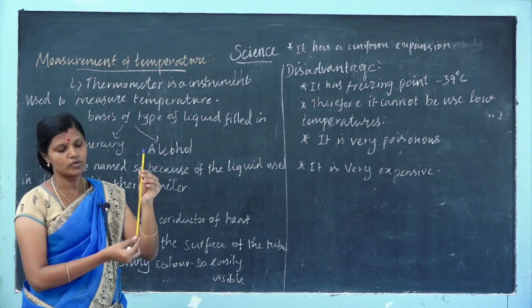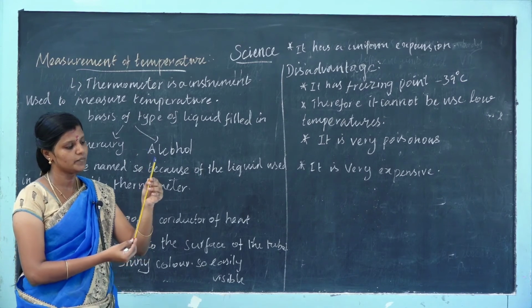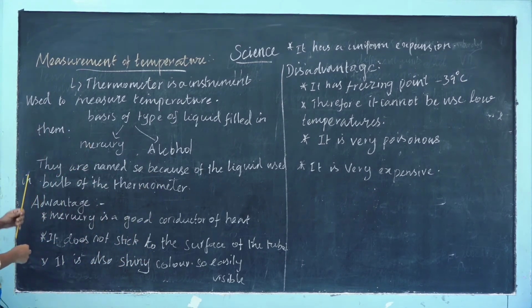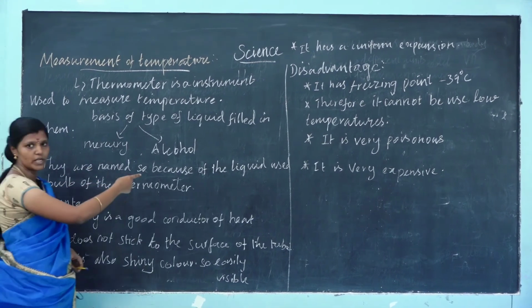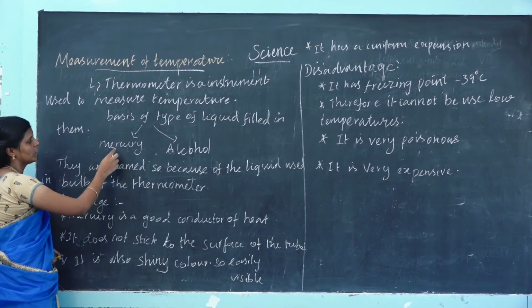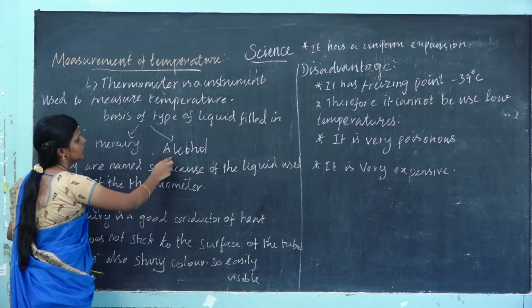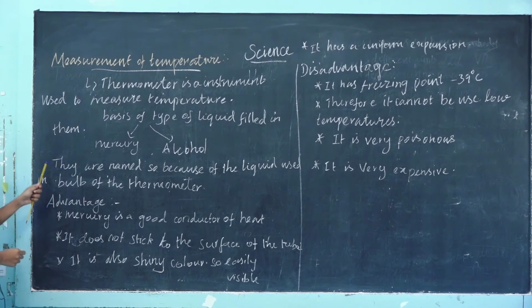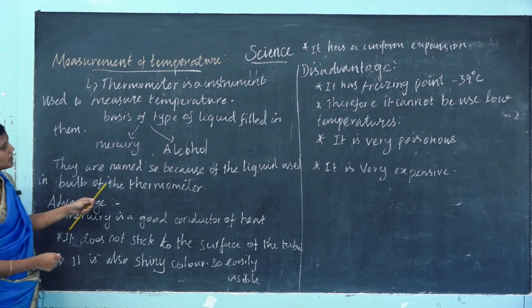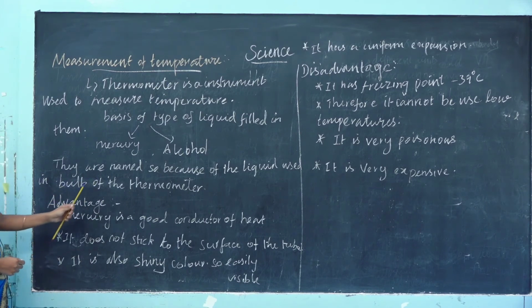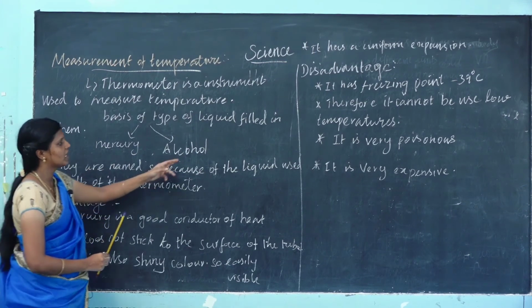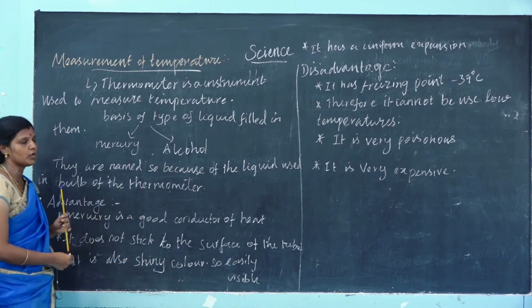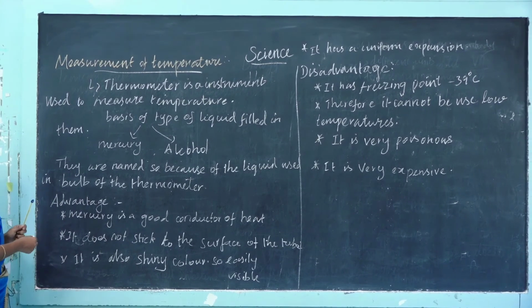So it is visible outside the bulb because mercury is shining. The two basic types of liquid filled in thermometers are mercury and alcohol. They are named so because of the liquid used in the bulb of the thermometer. If mercury is filled in the thermometer, it is called a mercury thermometer, and if alcohol is filled in the thermometer, it is called an alcohol thermometer.